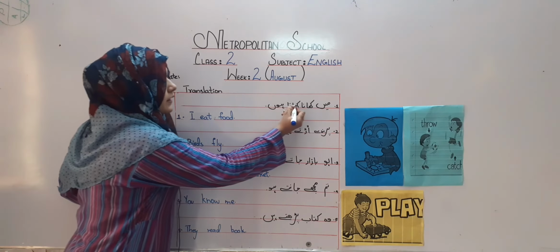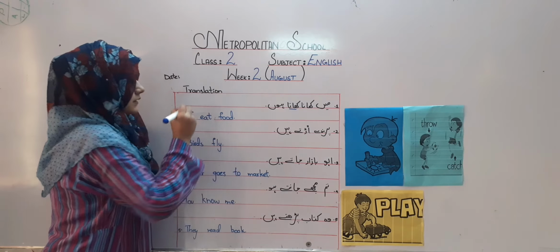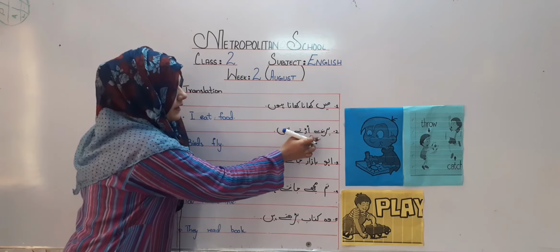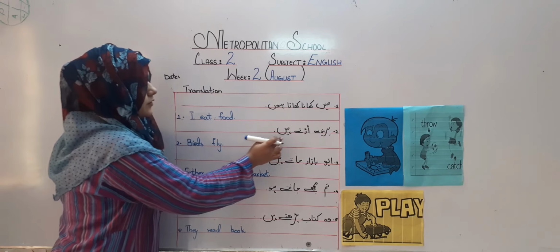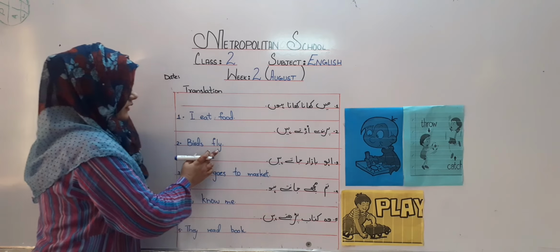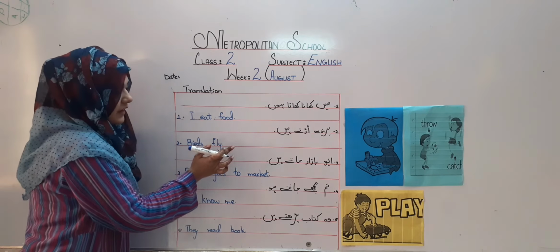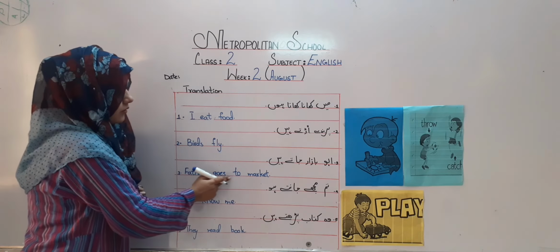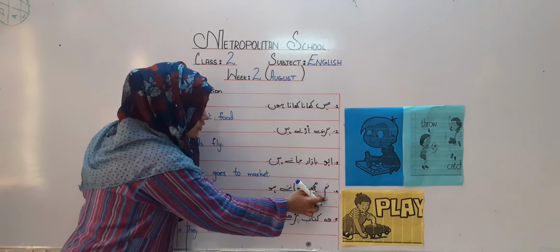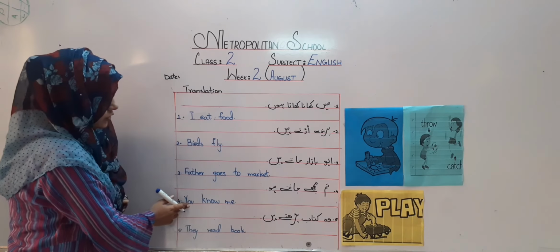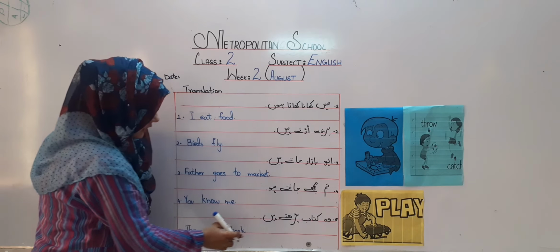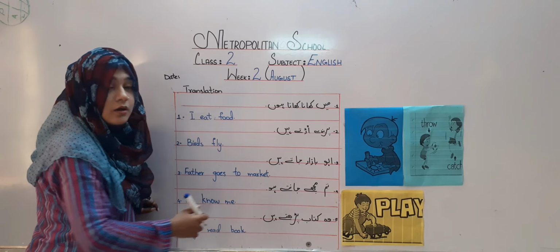Here खाता is verb. Then परिंदे उड़ते हैं. The verb in this sentence is उड़ते. So birds fly. अब्बू बाजार जाते हैं. Father goes to market. तुम मुझे जानते हो. You know me. वो किताब पढ़ते हैं. They read book.